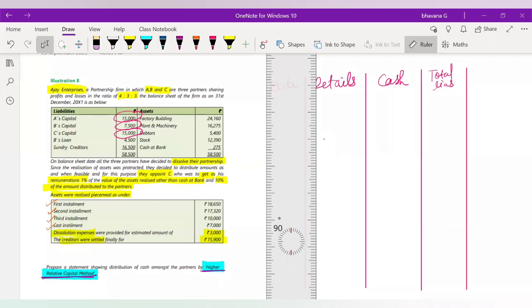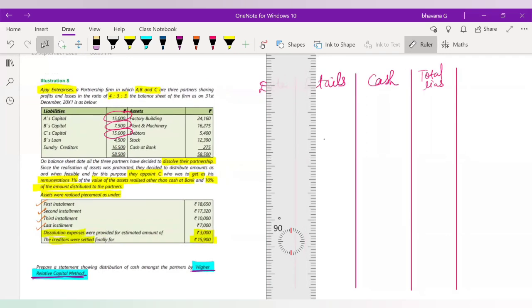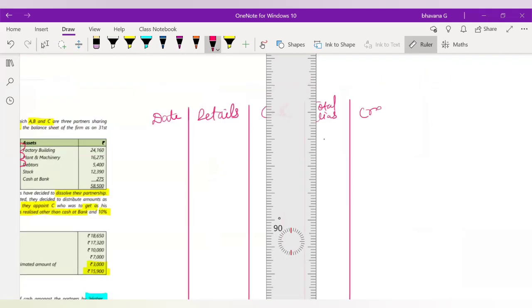What is the third order of payment? Third order of payment is unsecured loan. So do you guys have any unsecured liability in the question? Not exactly loan, but unsecured liability. Yes, you have. What is the unsecured liability that you have in the question? It is the creditors which you have. Sundry creditors. Loan of B is a partner's loan. It is not unsecured liability. It is sundry creditors. So next you will have to write here creditors.